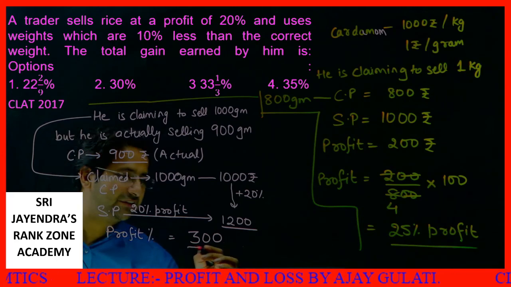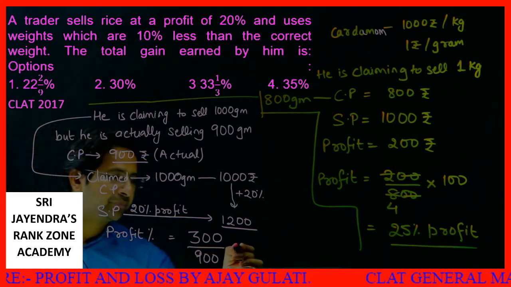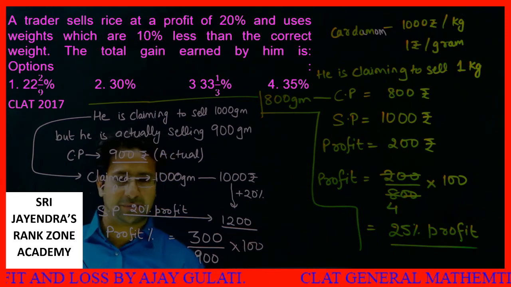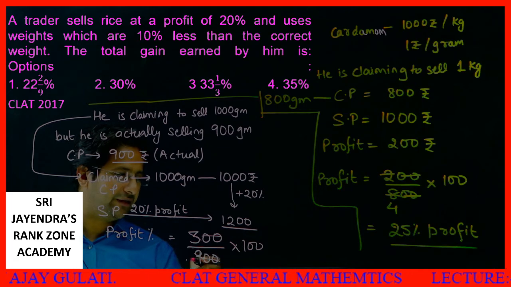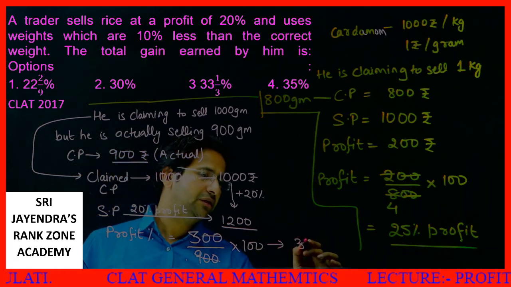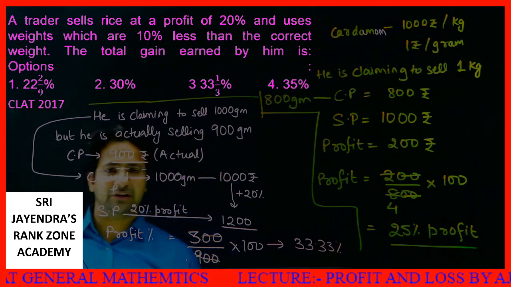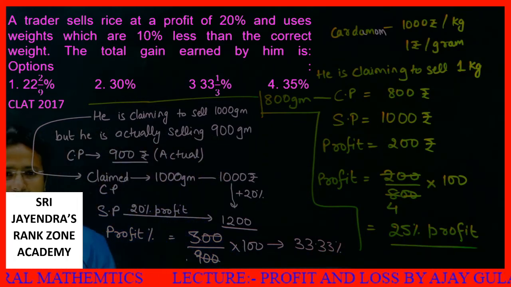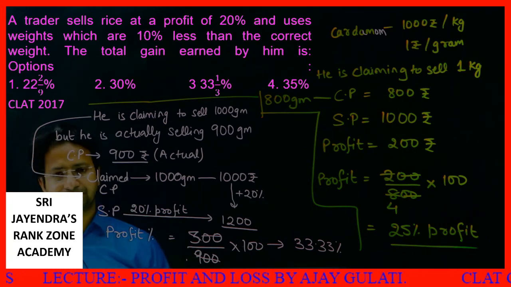What is the profit percent? Profit percent is 300 over 900, CP is 900, into 100. This is the profit percentage. You can say 00 cancel. This becomes 1 by 3. 3 cancel by 100 will give me 33.33% or 33 1 by 3%, whichsoever is option. Yes, option 3 is your answer. I hope it is clear to all of you. Okay, let's move ahead.